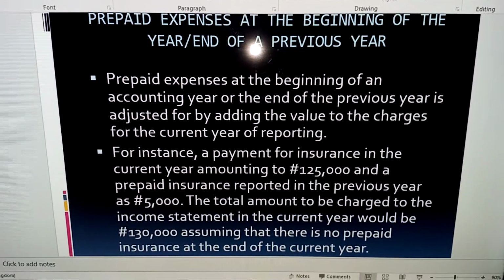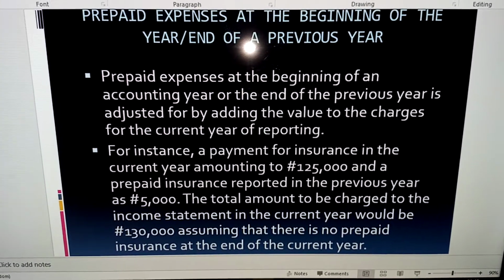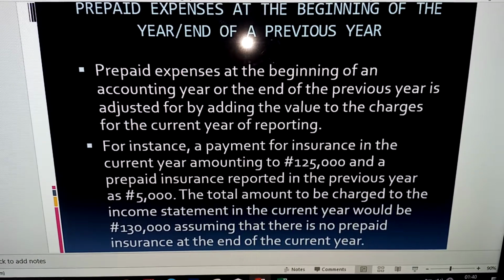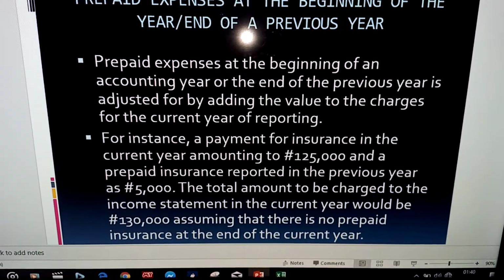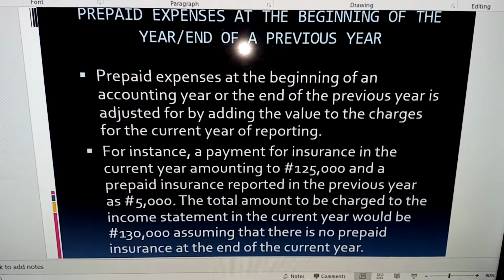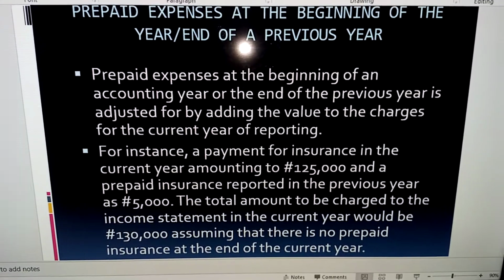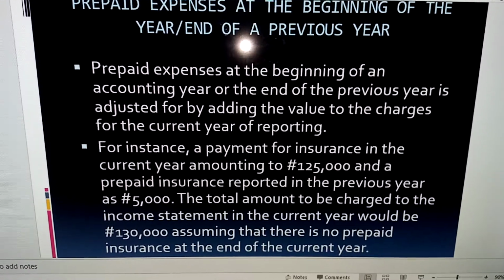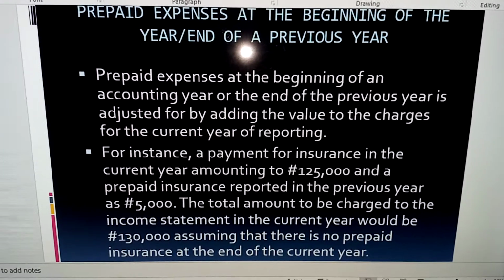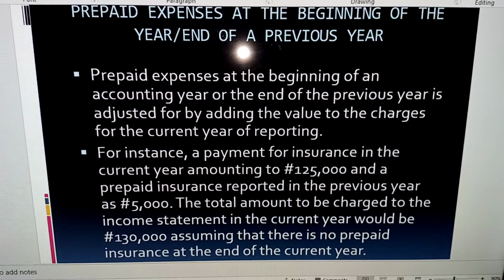Now, we can have prepaid expenses at the beginning of the year or the end of the previous year. Now, in accounting, the end of a particular year marks the beginning of the next year. So, if you are given the end of a previous year, technically you are being given the opening balance of the next year.